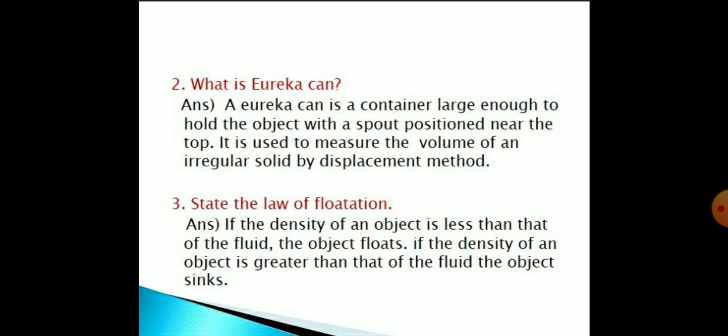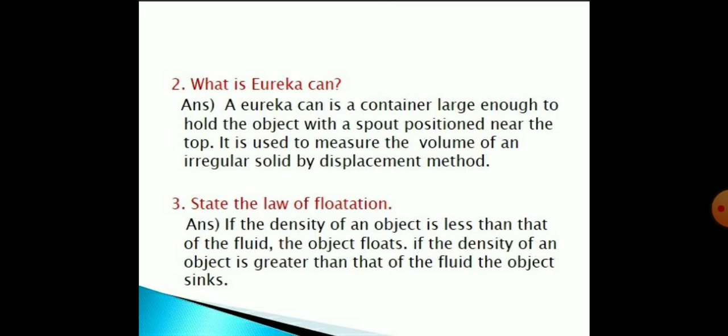When you fill the water up to the spout, after that you put in the irregular solid whose volume or density you have to measure. Then what will happen? The excess water will fall into the beaker. There you can find the volume of the water displaced by the object.